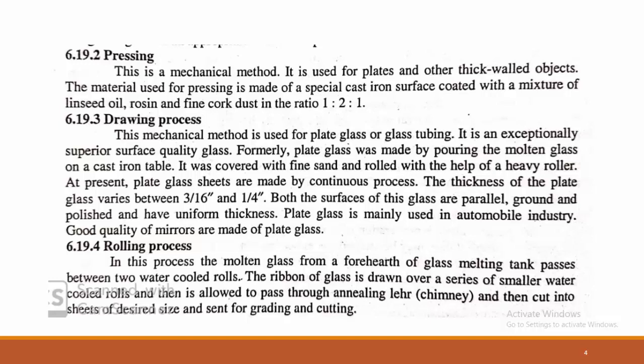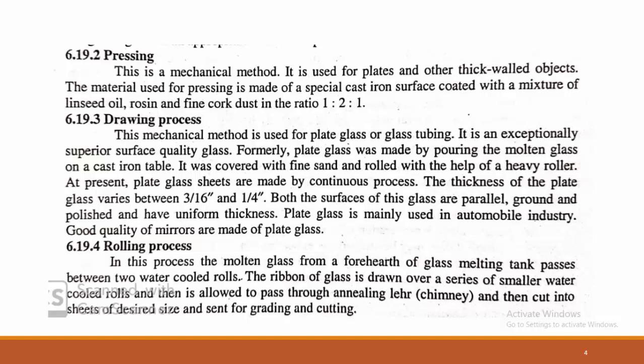Next is rolling process. In this process, the molten glass from the forehearth of a glass melting tank passes between the two water rollers. Very simple. Rolling process means there are two different water cooled rollers, where in between the cooled rollers the molten glass is ribboned out, where the ribbon of glass is drawn over a series of smaller water cooled rollers and then allowed to pass through the annealing.